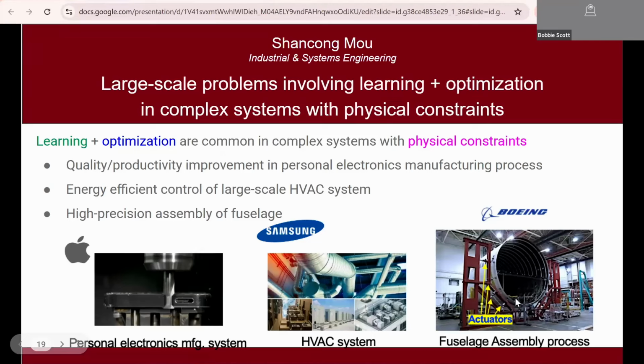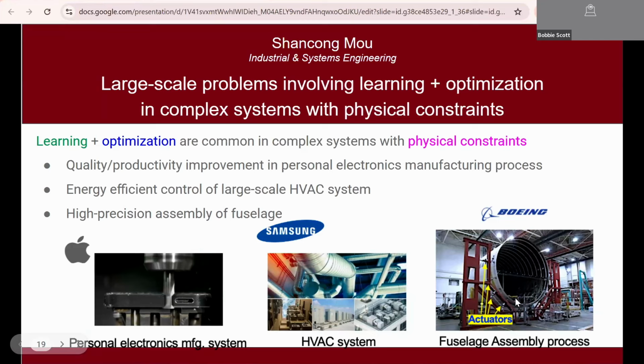Hello, everyone. I'm Shancong from Industrial and Systems Engineering, and I'm interested in large-scale problems involving learning and optimization components in complex engineering systems with physical constraints. We have been working on some engineering applications, for example, quality control in personal electronic manufacturing processes.